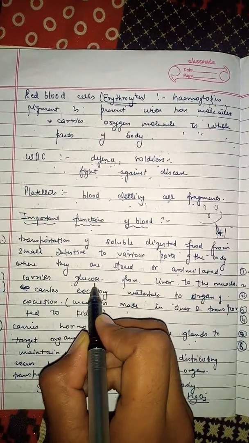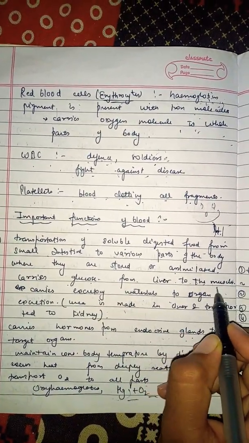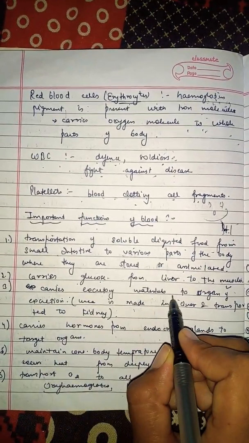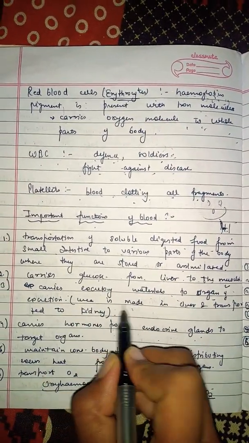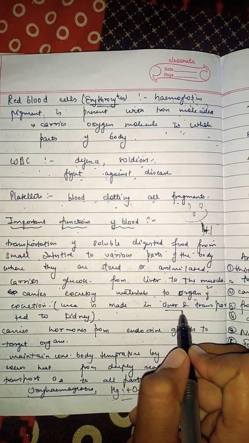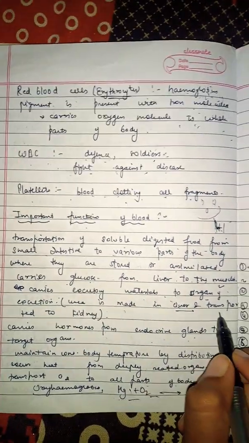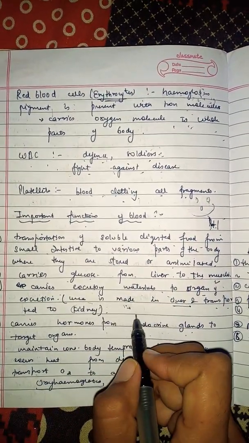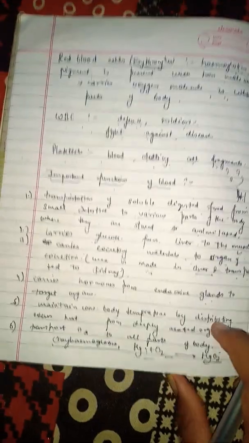They also carry glucose from the liver to the muscles when we do any muscle movement. They carry excretory materials to the organs of excretion. For example, urea is made in the liver during the urea cycle and is transported to the kidney, and from the kidney it is excreted out during micturition.